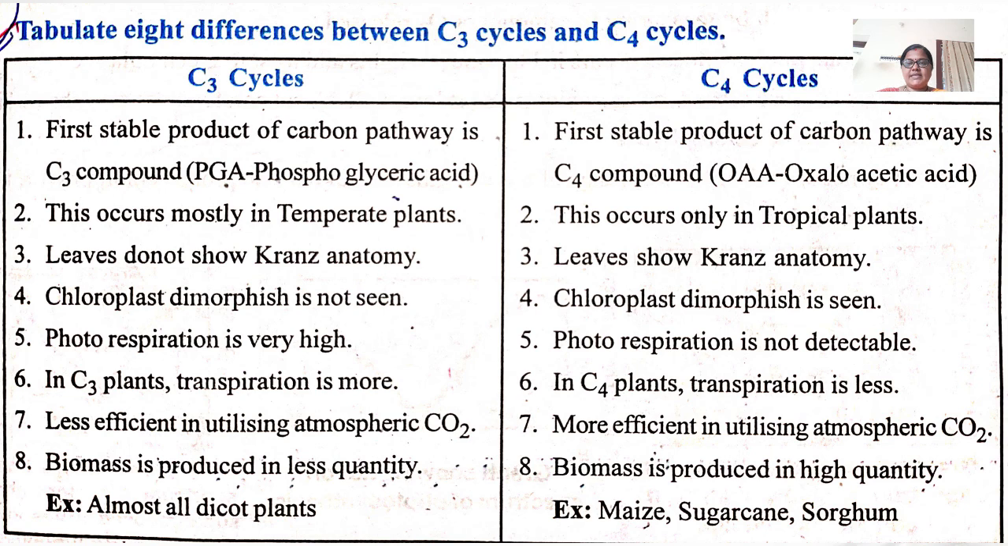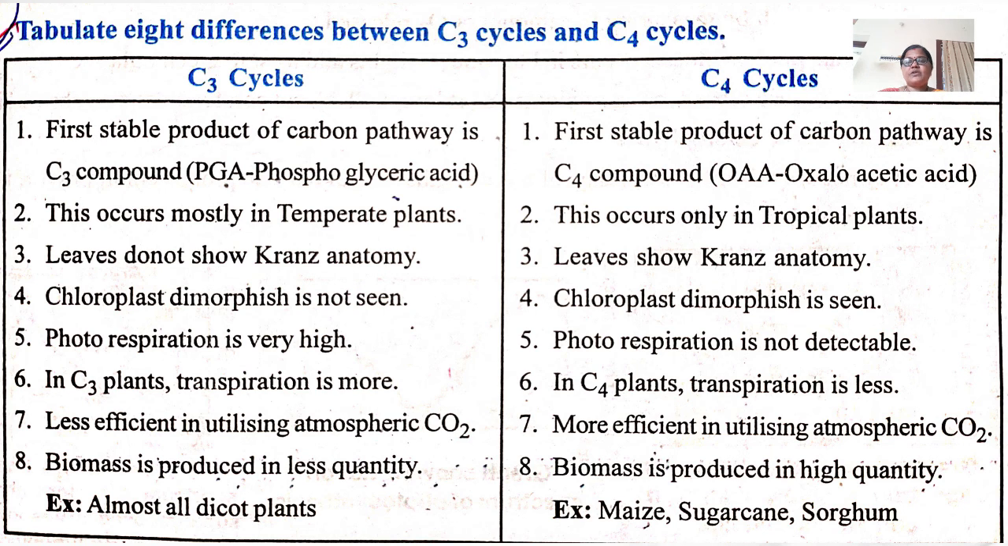In the C3 cycle, photorespiration is very high, and in the C4 cycle, photorespiration is not detectable. It means it is not present. In the C3 cycle the transpiration is more, and in the C4 cycle the transpiration is less. In the C3 cycle, biomass is produced in a less quantity, and in the C4 cycle, biomass is produced in a high quantity.